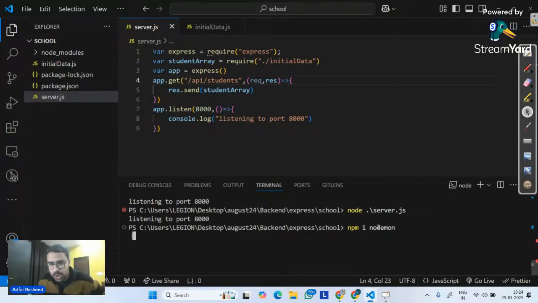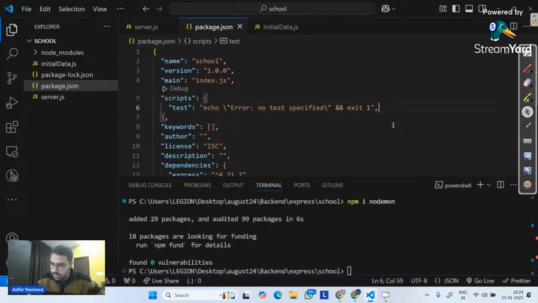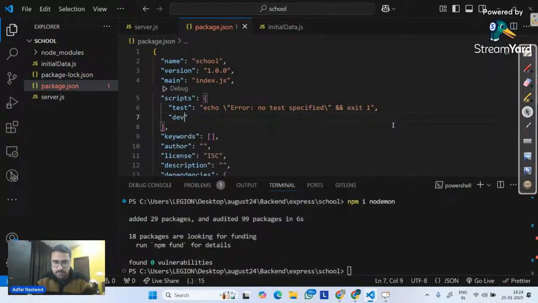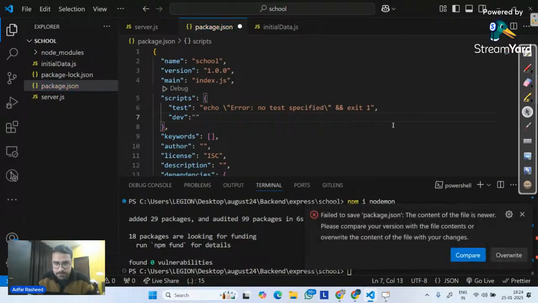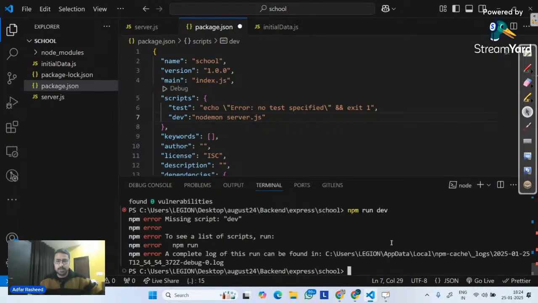So I will simply install nodemon, npm i nodemon. Then inside my package.json, inside scripts, I will add another script, which is dev. In front of this, I will tell it, please execute my server with the help of a module called nodemon. The file name that it has to fire every single time is server.js. So now in the terminal, if I run npm run dev and click enter, there's an error. It says missing script dev.